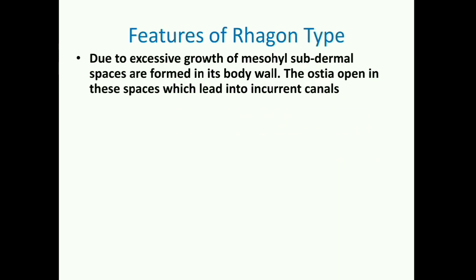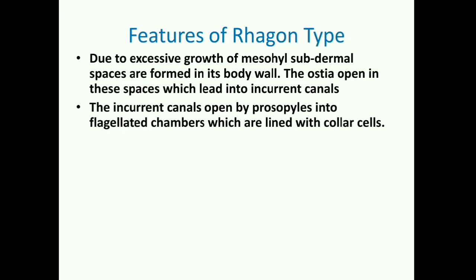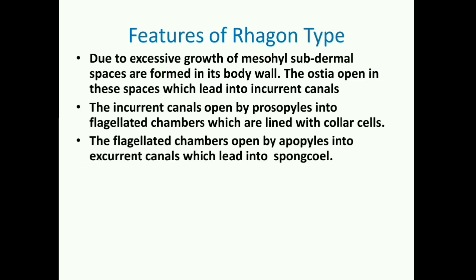Further features, if I discuss in detail, in the Rhagon type, as I told you, the mesohyl or mesenchyme becomes extensively thick, and that results in the formation of subdermal spaces in the body wall. Ostia open in these spaces, which further lead to the incurrent canal. The incurrent canal then has prosopyles which communicate with the flagellated chambers lined by collar cells or choanocytes.